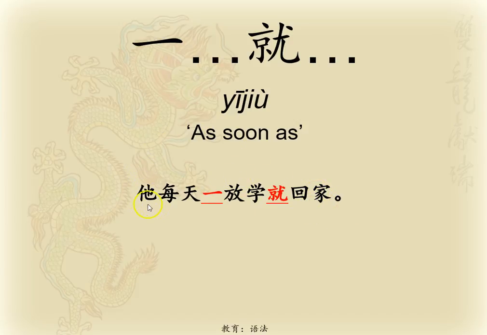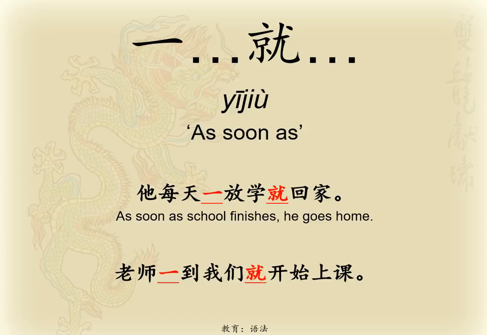Obviously, we have to have a subject at the beginning. So we see here that 他每天 is the time, and that always comes after the subject. So he, every day, as soon as he finishes school, he goes home. So that's the way that sentence works.